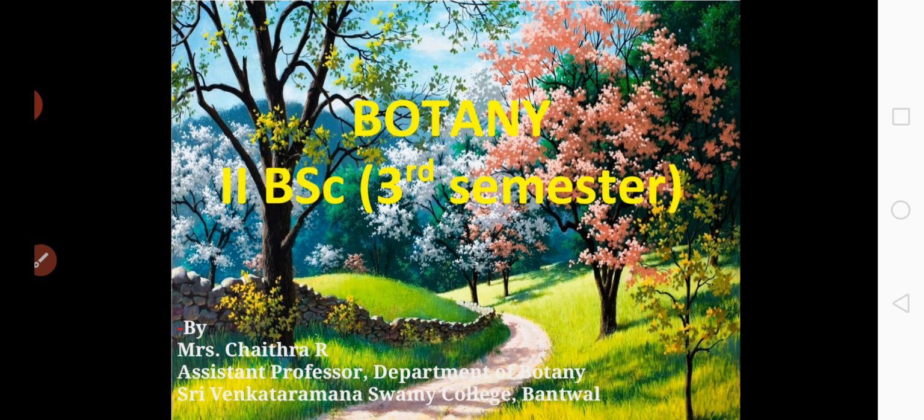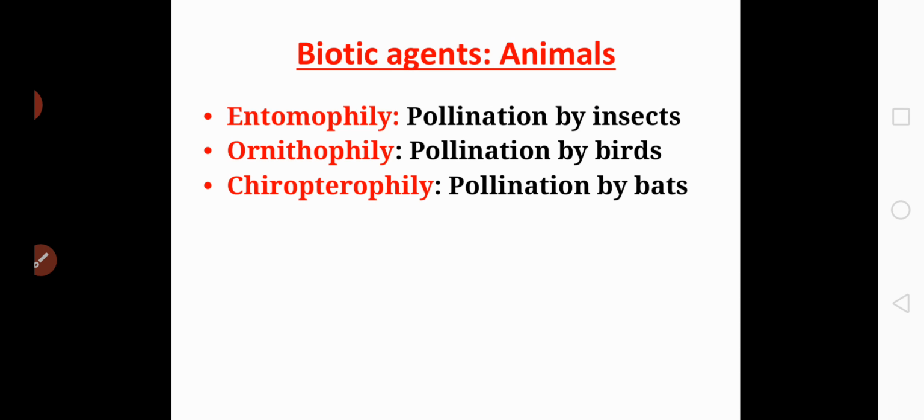So now let me introduce the second type of pollinating agent, that is biotic agent. And these biotic agents include animals. If the pollination takes place with the help of animals, then it is called zoophily. So what do you mean by zoophily? If the pollination process takes place with the help of animals, then it is called zoophily.